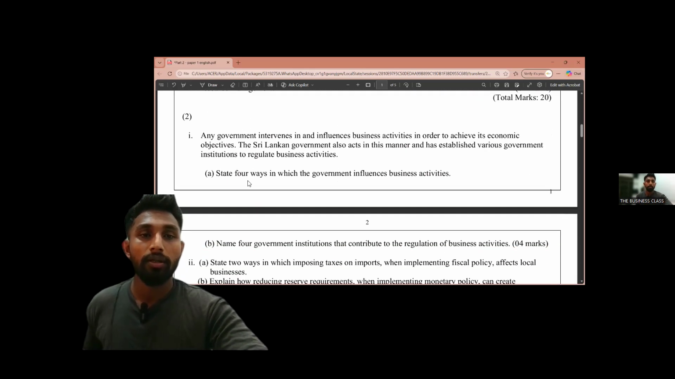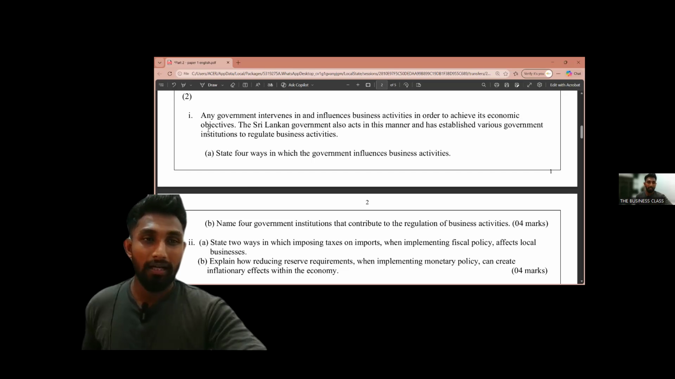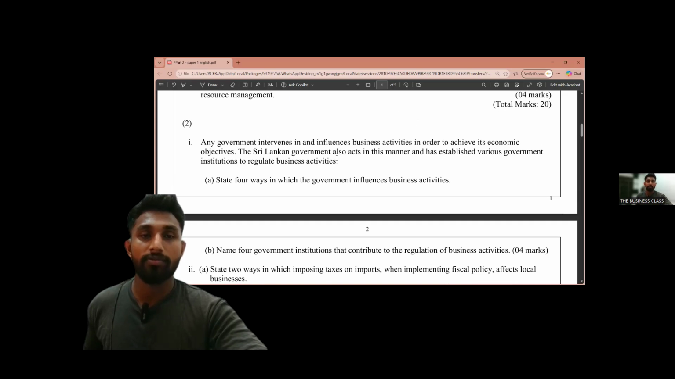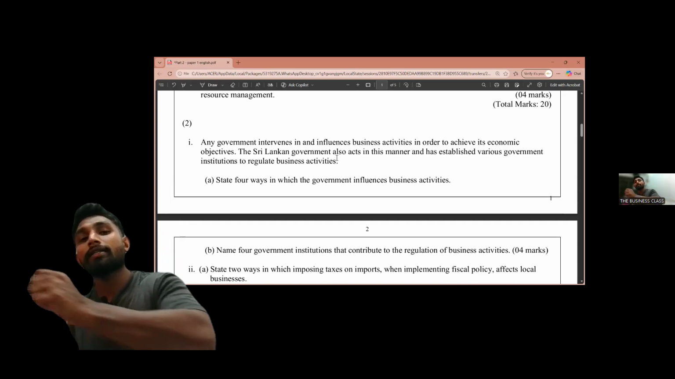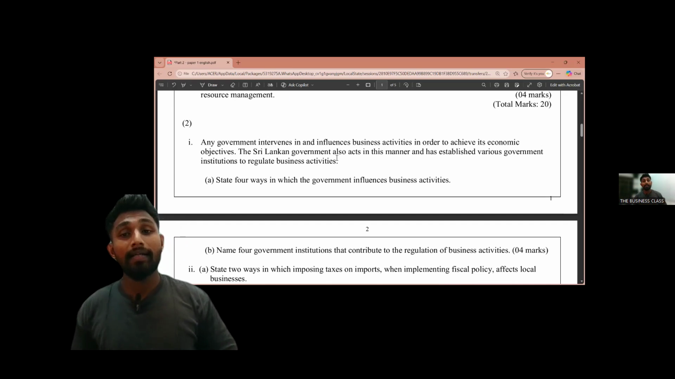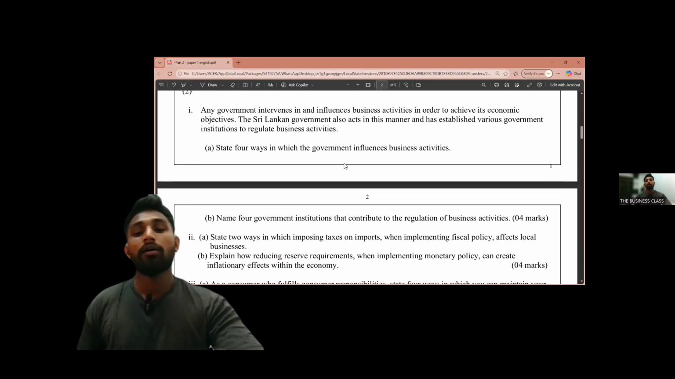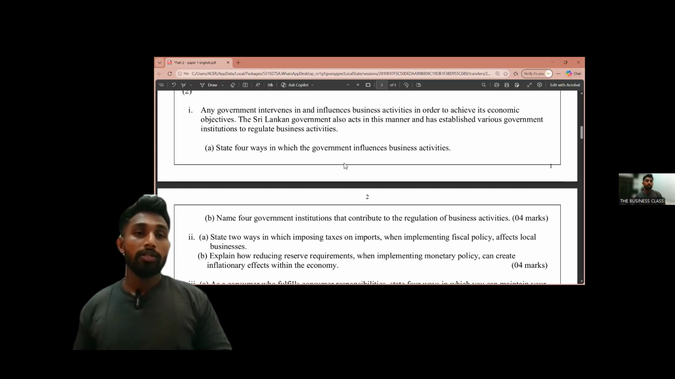Question number two says that any government intervenes in and influences business activities in order to achieve its economic objectives. The Sri Lankan government also acts in this manner and has established various government institutions to regulate business activities. The question is asking to state ways in which the government influences business activities. Recently we have discussed this in our revision.